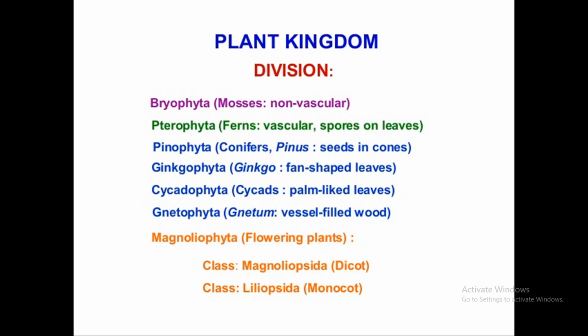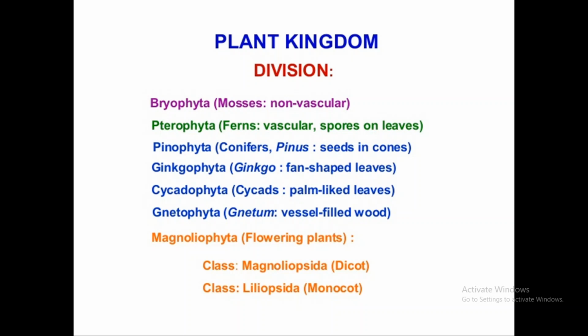Then Cycadophyta, where the cycas is palm-like, and its leaf is also like a palm. And Gnetophyta, the only group that has vessels. And Magnoliophyta, they are all called the flowering group.